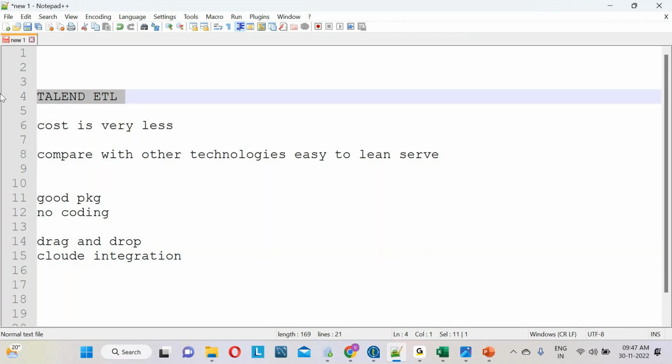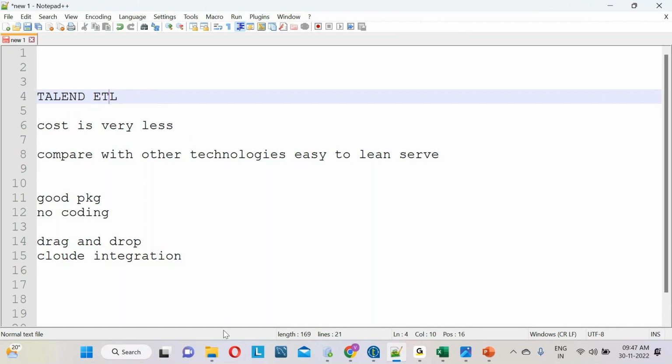If you learn Talend, there is less competition because some people are not aware of the technology name. So there are more openings. You can easily get a job if you learn Talend. So that is the use of learning Talend.